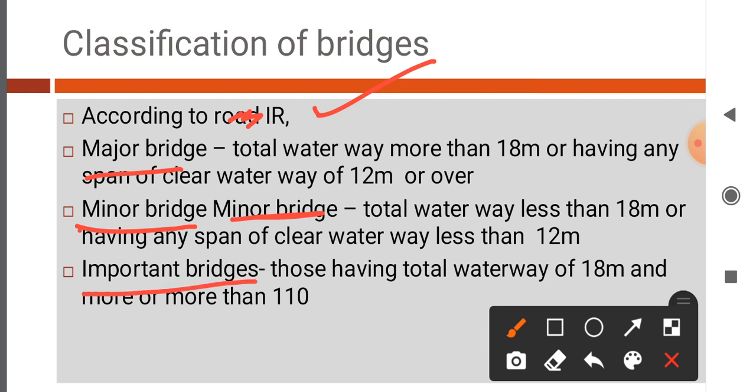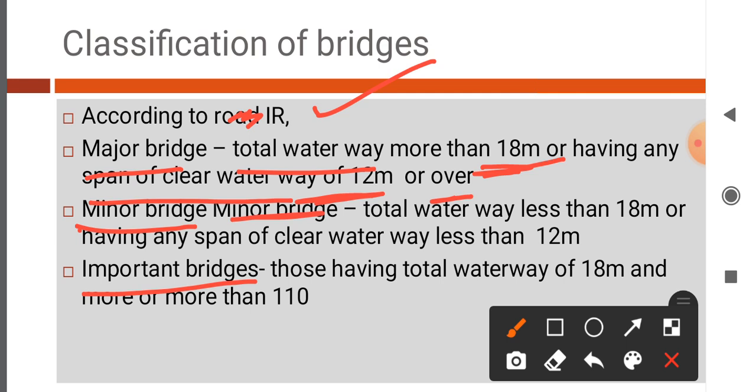Now, a major bridge is one in which total waterway is more than 18 meter, or having any span of clear waterway of 12 meter or more than this.